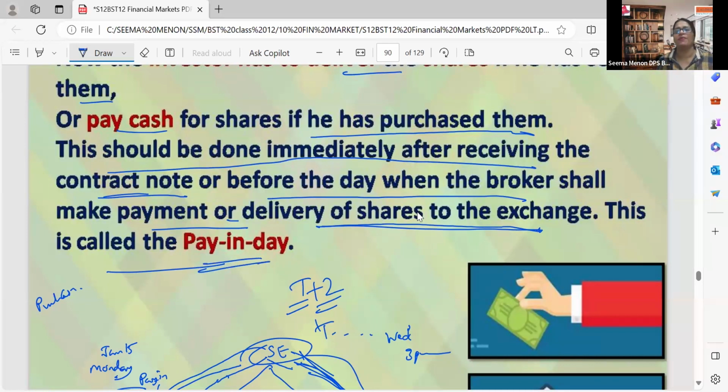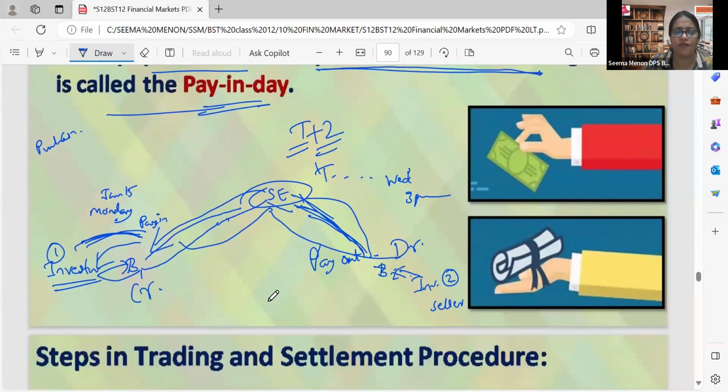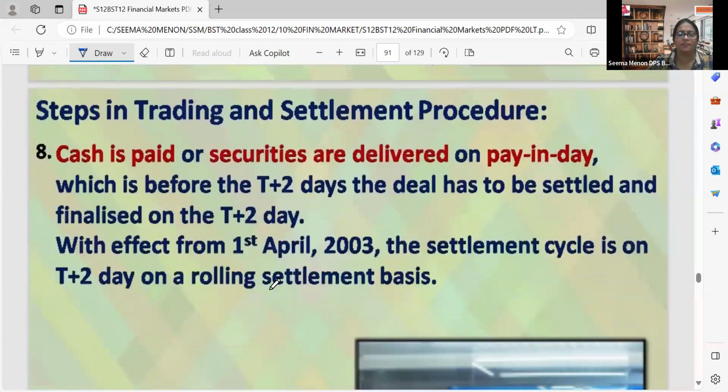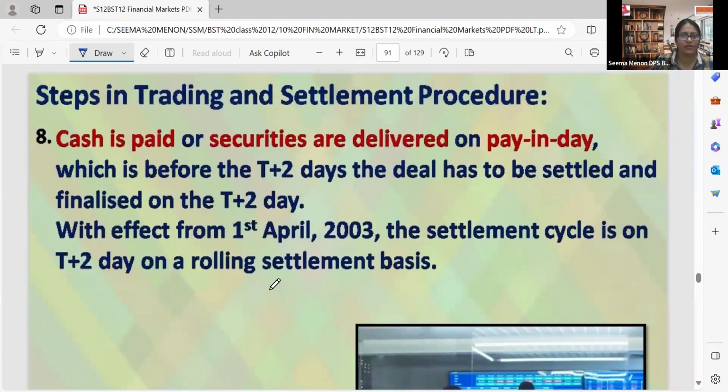Pay in day means from my side, I make the payment to the stock exchange for purchase of shares. Cash is paid if I purchase. If I sell, securities are delivered on pay in day. Pay in day means Monday, within the 24 hours, which is before the T+2 days. The deal has to be settled and finished on the T+2 day. All the settlement should be done within T+2 days, transaction plus 2 days.